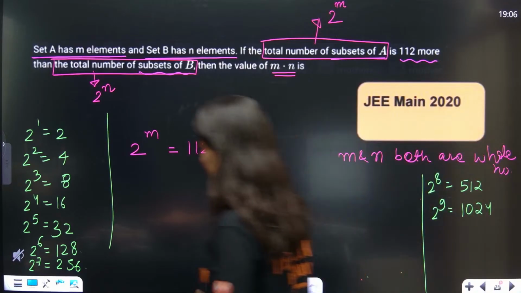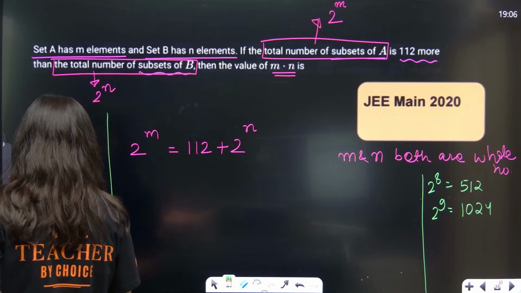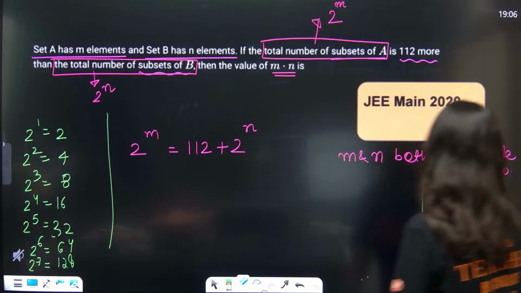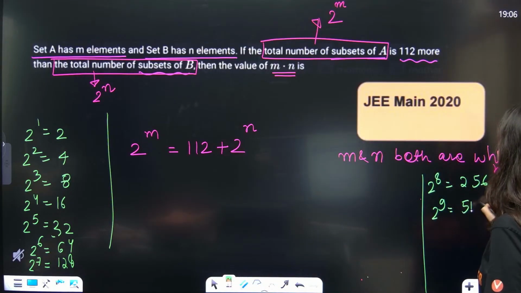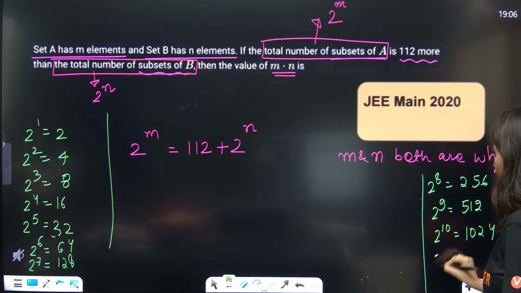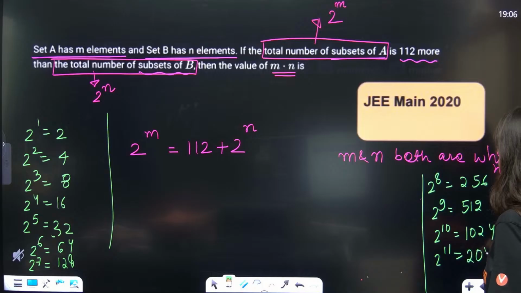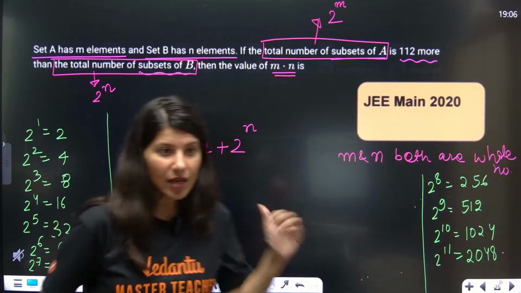Sorry, I missed 64. Then 128, 256, 512, and 2 power 10 is 1024. 2 power 11 is 2048.